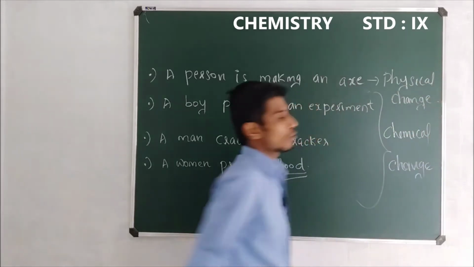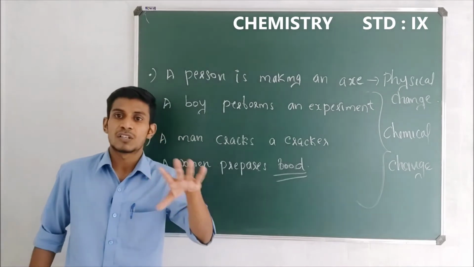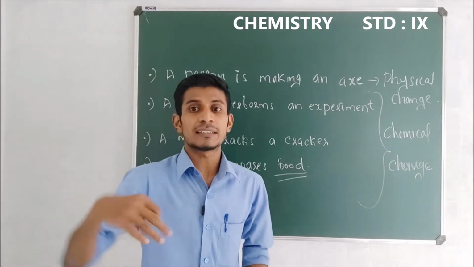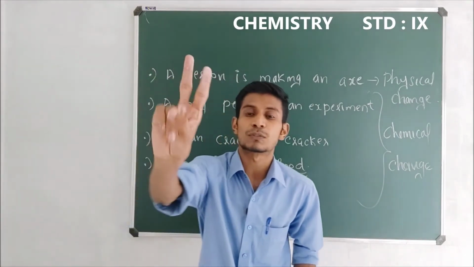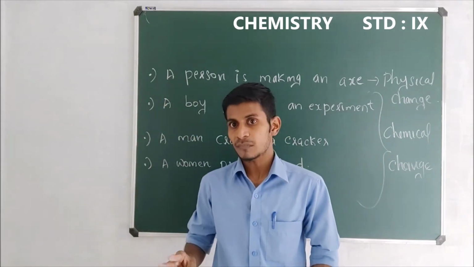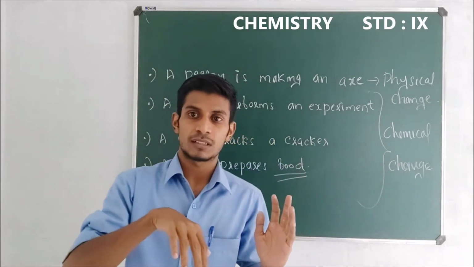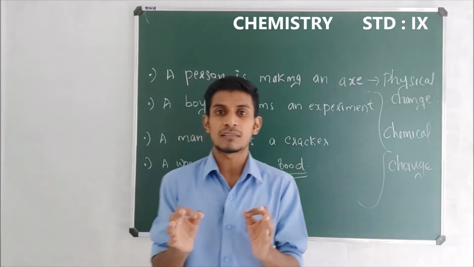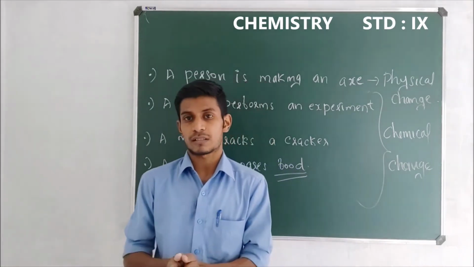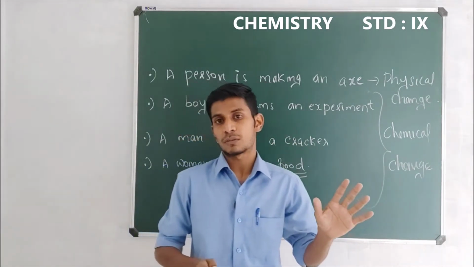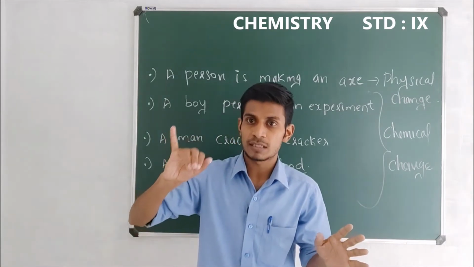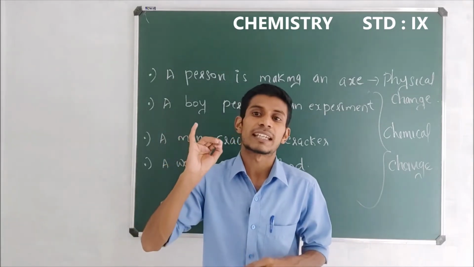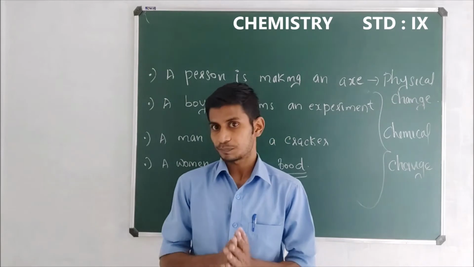So we know that changes are of two types, physical change and also chemical change.